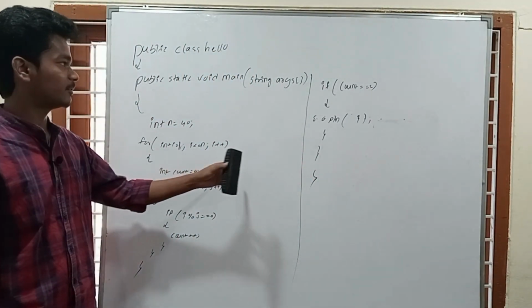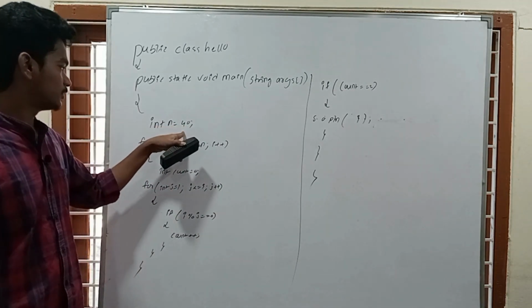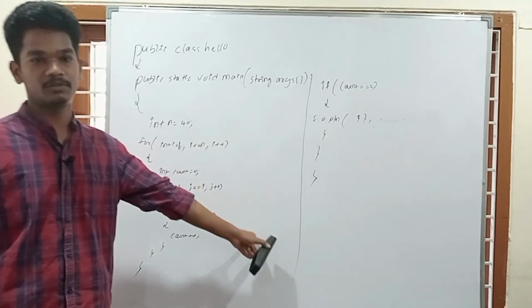This is a program for prime numbers up to a given number, so up to 40. We should check how many prime numbers are coming from 1 to 40. So this is the program.